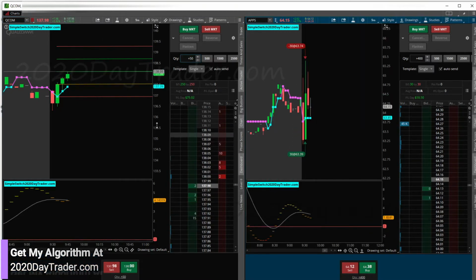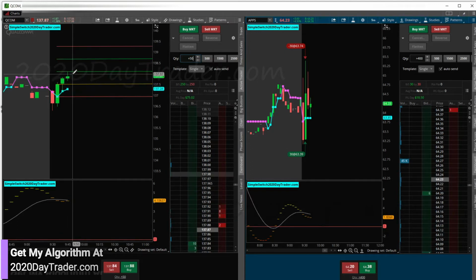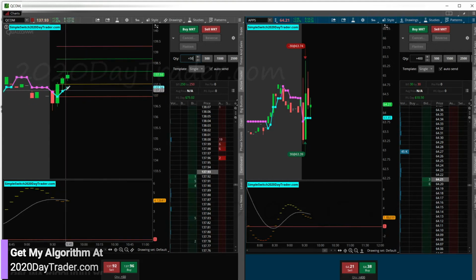All right, you can see there that QCOM has hit the target, so I missed out on that trade. That would have been nice if I could have pulled that 150 off of that, because that's where we're on the scaling ladder. But I missed the opportunity. But all good. Looking for the next trade.